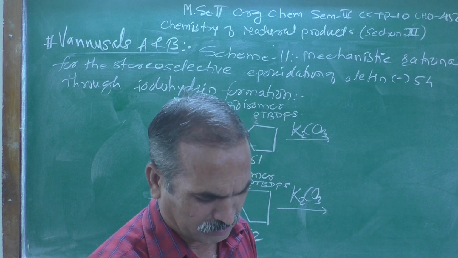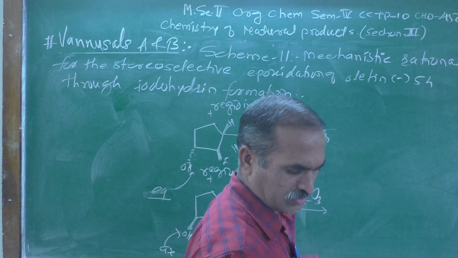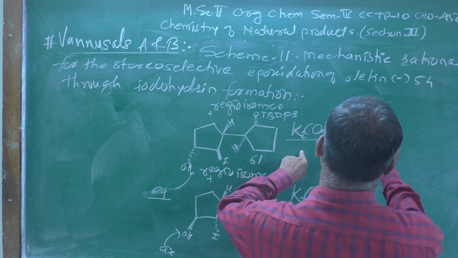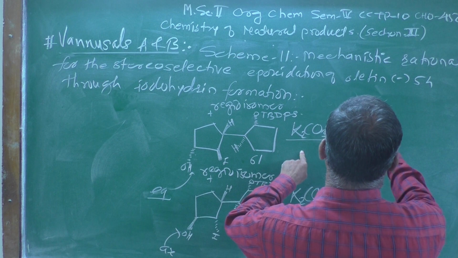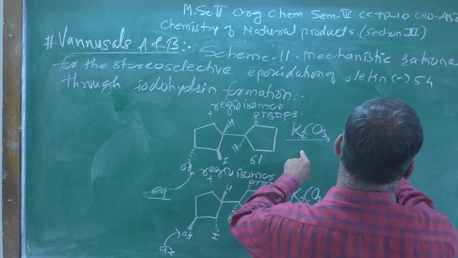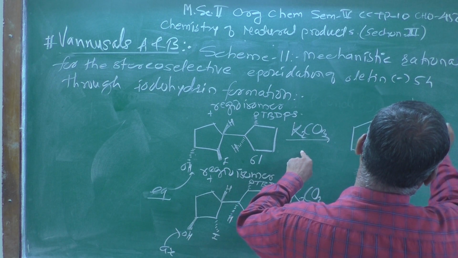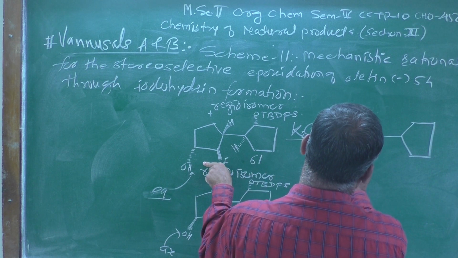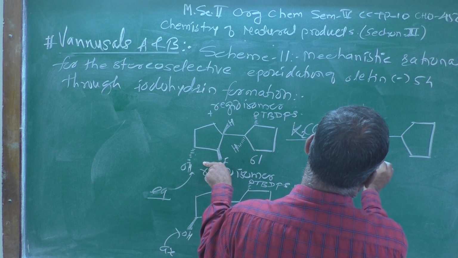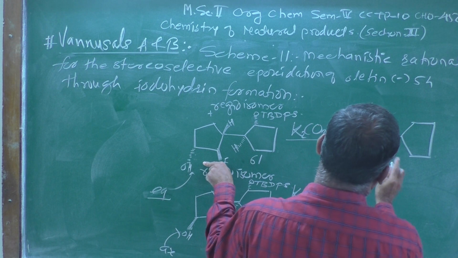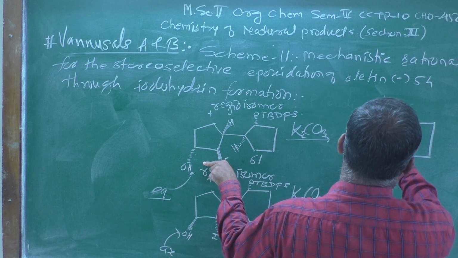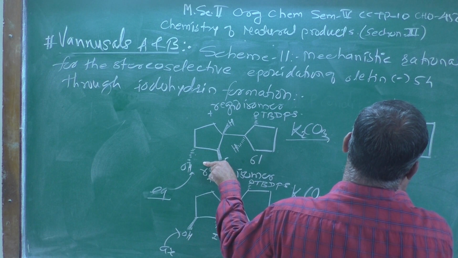What kind of epoxide are we going to get after addition of this? You are going to get the structure like this, which I am representing over here. See properly, here the epoxide is formed like this. This is one of the structures which I am representing over here.